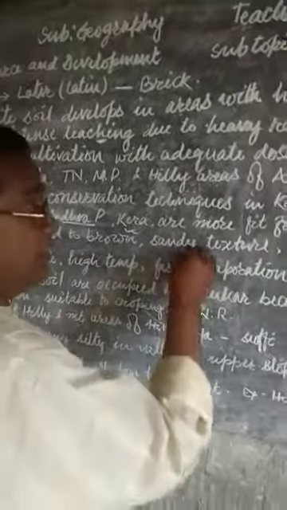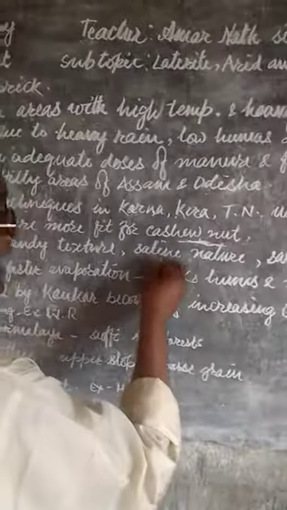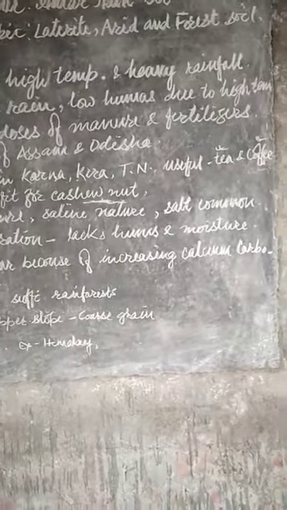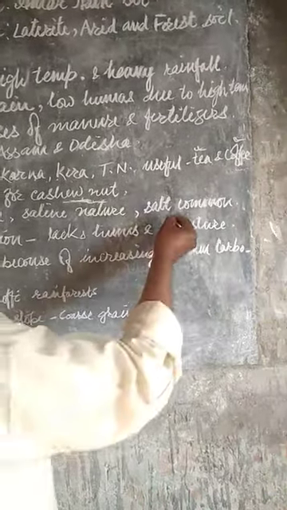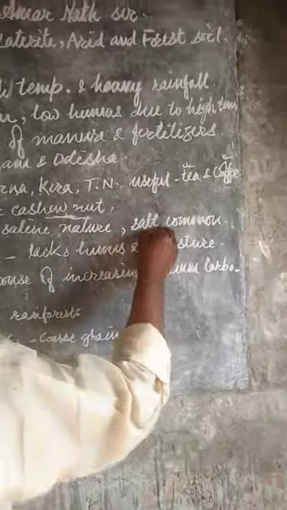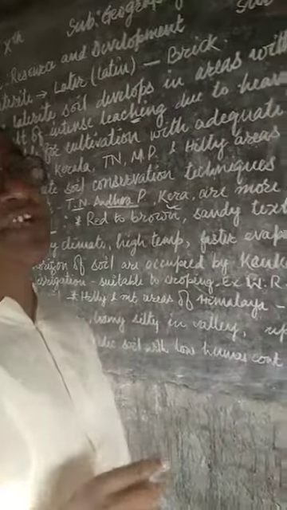Sandy texture means the amount of sand is very high here, and saline in nature means the amount of salt mixed in is high, and in some areas salt is very commonly mixed in this soil, like the Rajasthan regions where sandy soils are found.